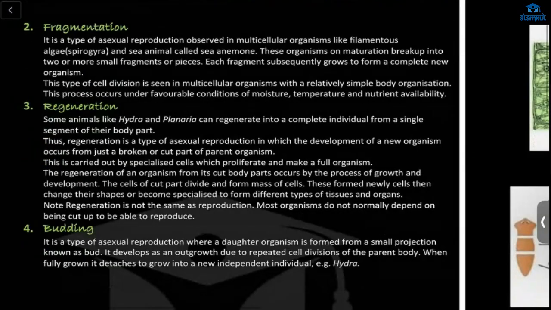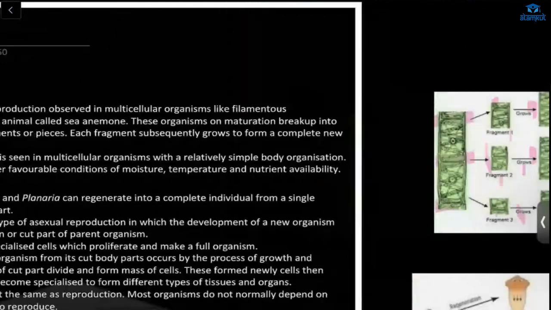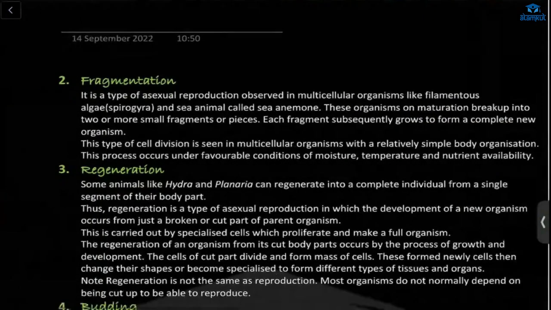Next we'll go for fragmentation. See, if we cut, there is fragment 1, fragment 2, fragment 3, and all will form new individuals. They will mature into new individuals. This process is called fragmentation.